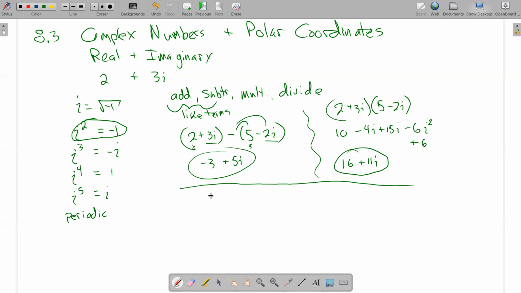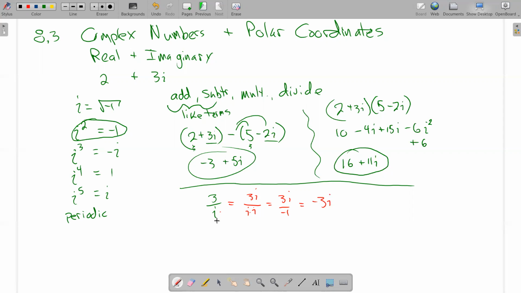If I come across a number like 3 divided by i, usually we don't like to have square roots. i is a square root in the denominator. And our trick with, say, 1 over the square root of 2 is to multiply top and bottom by the square root of 2. So in this case, we're just going to multiply top and bottom by i. So this is equal to 3i over i times i, right? I'm multiplying top and bottom by i. i squared is -1, so this gives me 3i over -1, which is really -3i.